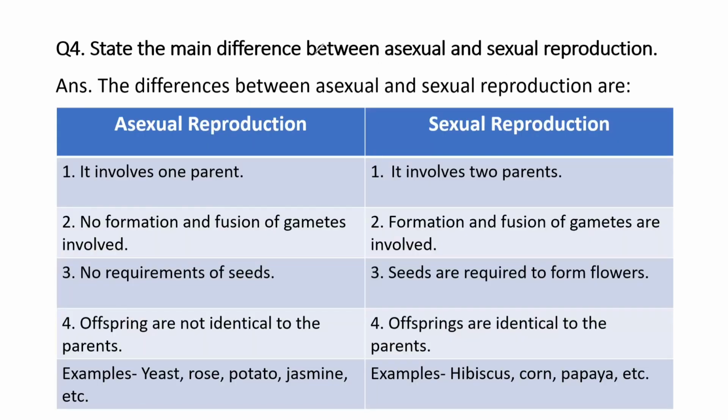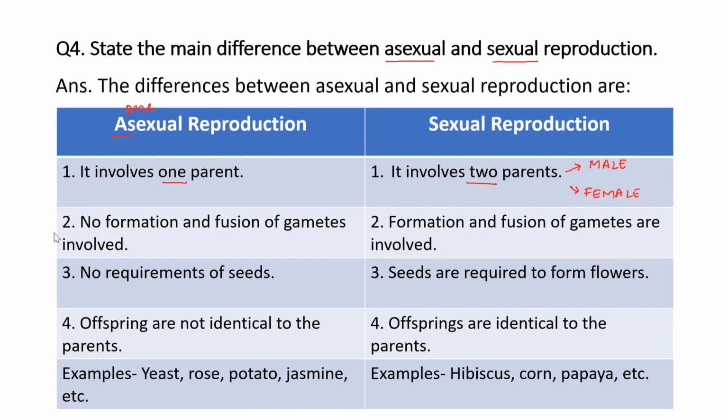Question 4, state the main differences between asexual and sexual reproduction. So let's look at the differences between these 2 types of reproduction. So as I have already mentioned, A means 1. Okay, so वो reproduction जिसमें सिर्फ एक parent involve हो is called as asexual reproduction. On the other hand, in sexual reproduction, there are involvement of 2 parents. There should be a male producing male gamete and there should be a female producing female gamete.